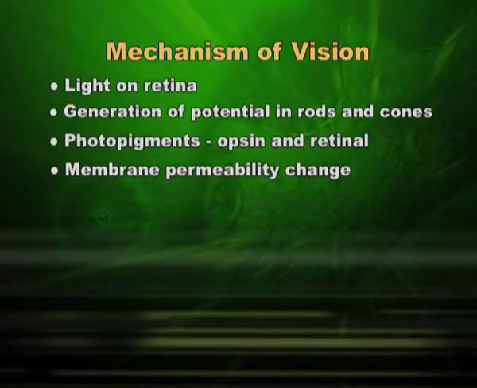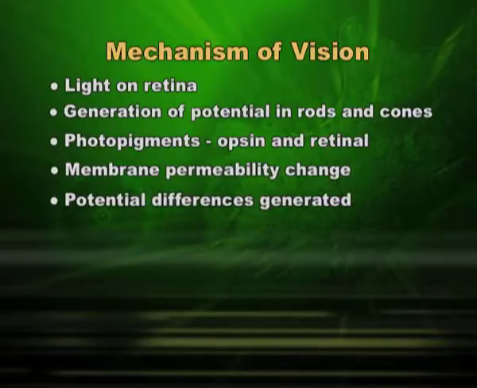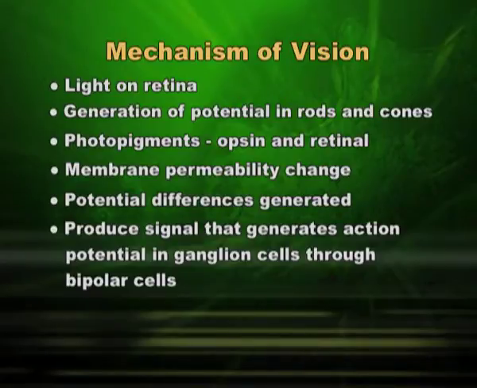You all know what I mean by potential. Once that happens, the signal generates action potential in the ganglion. We have talked about ganglion in the retina. Once the action potential is generated, the work is done.